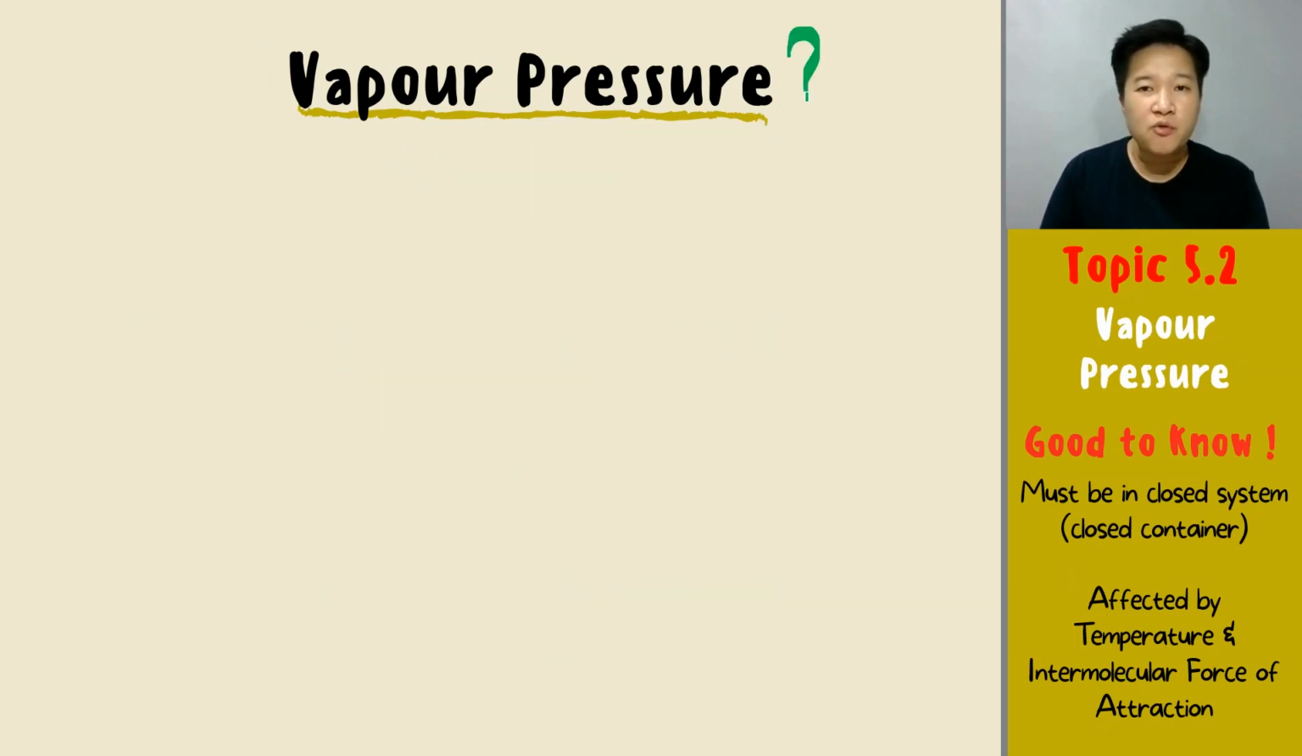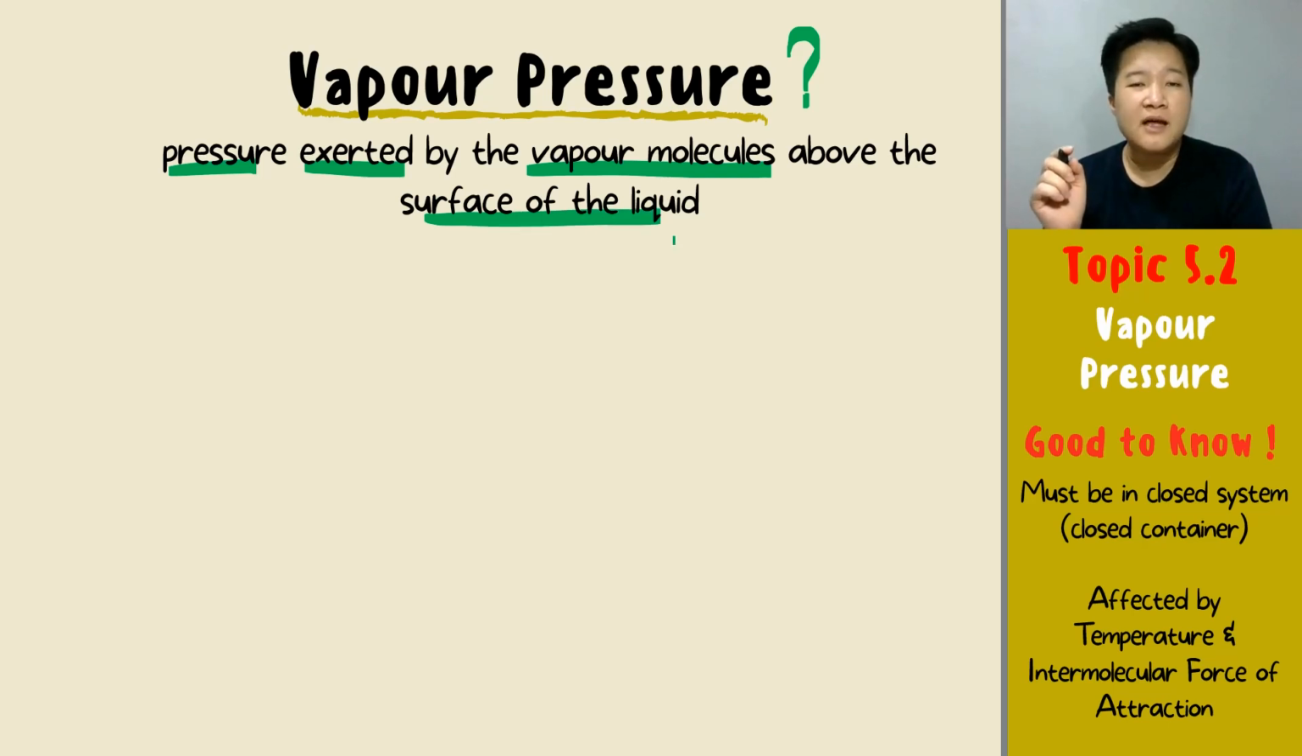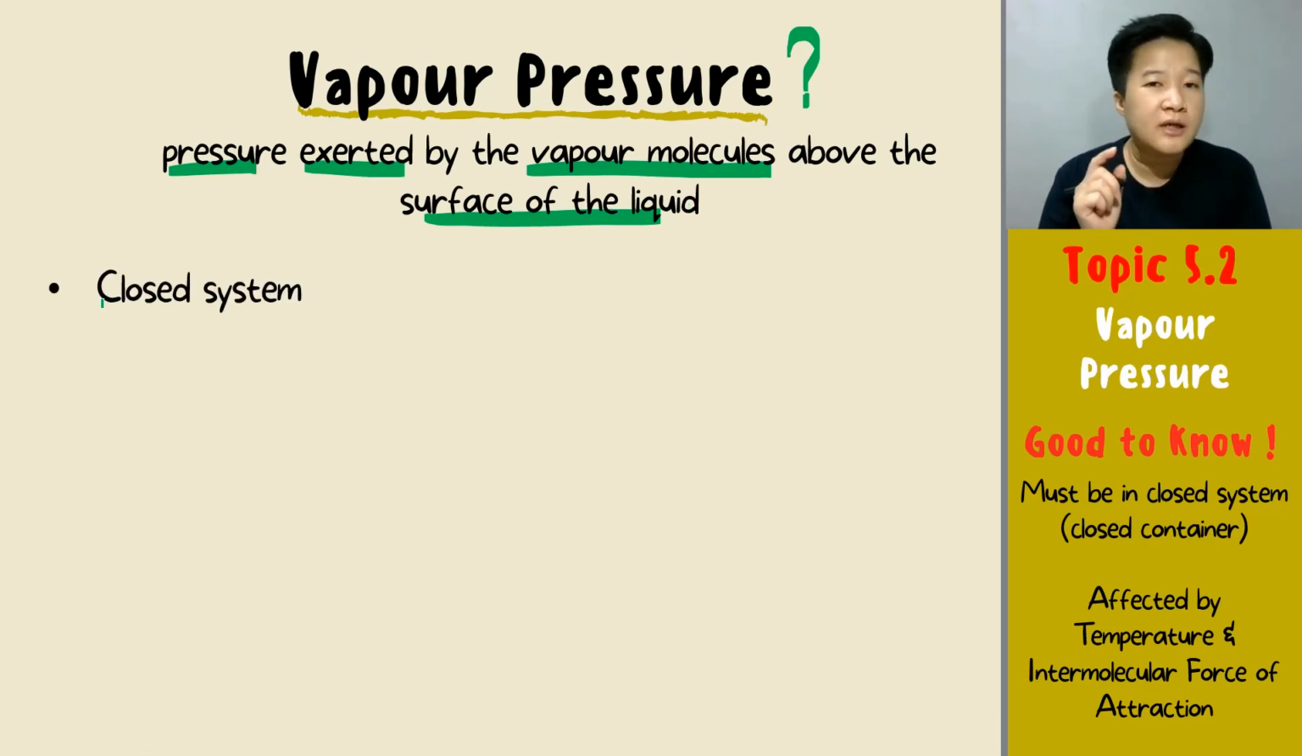What is actually Vapour pressure? Vapour pressure is the pressure produced or exerted by the vapor molecule above the surface of the liquid. Don't worry if you don't understand, I'm going to explain to you in details what is actually Vapour pressure. So the first condition that you must have before we discuss about Vapour pressure is a closed system, where we can only discuss about Vapour pressure in a closed system.